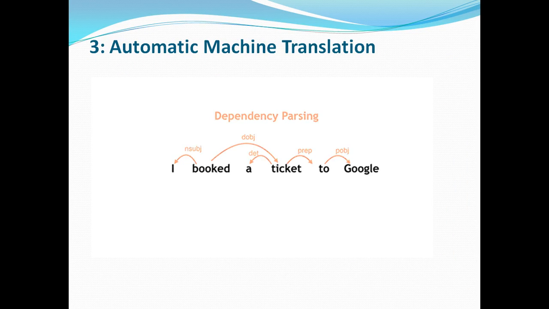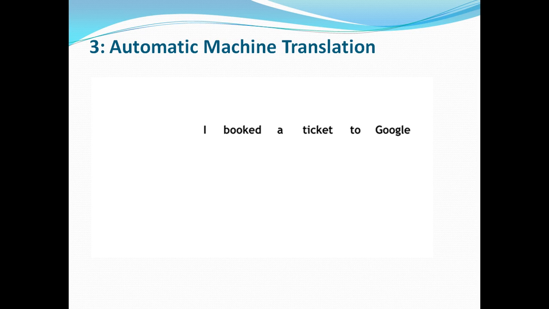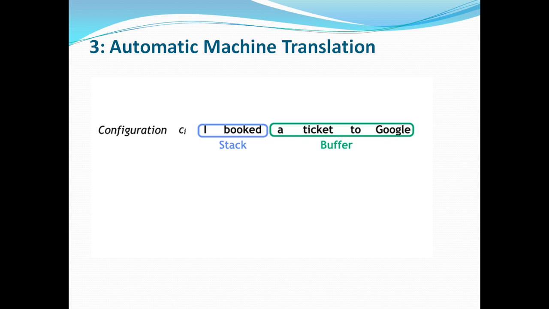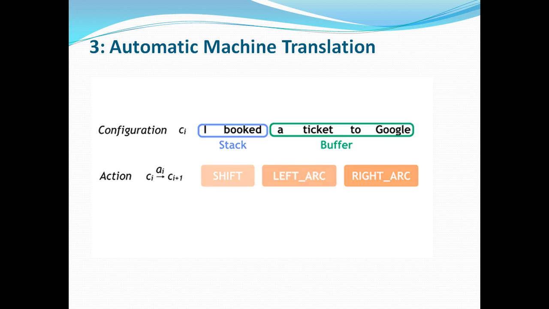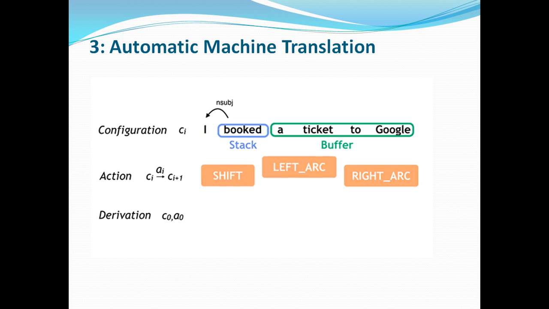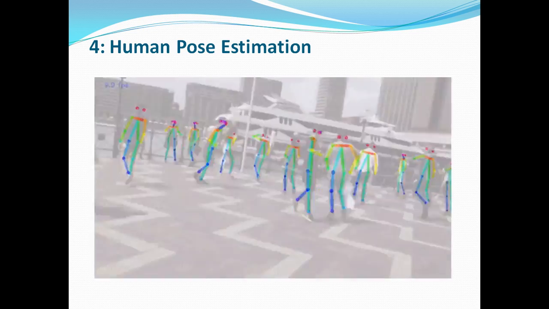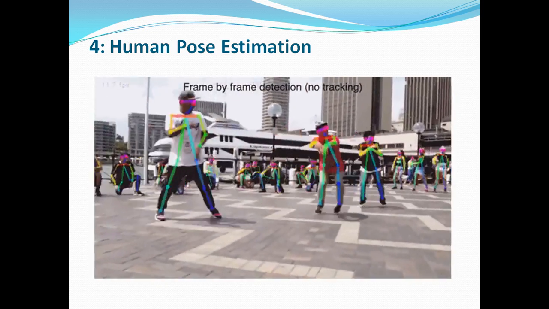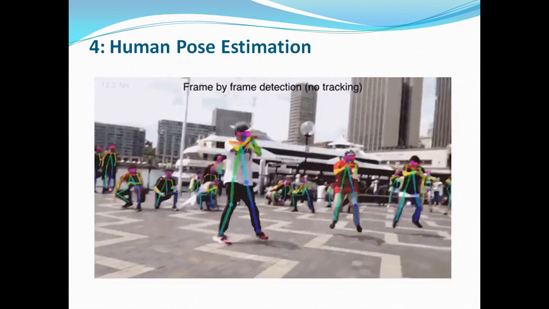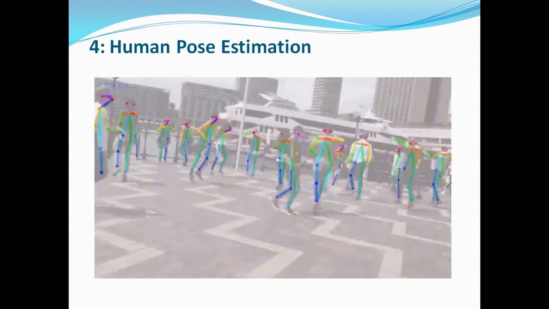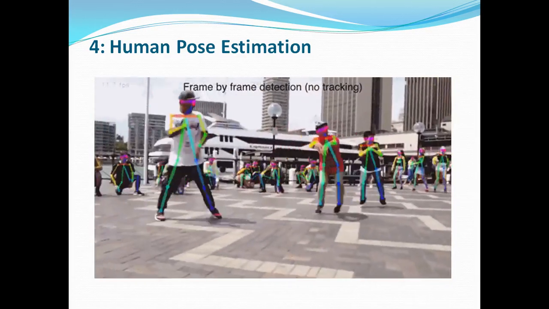Automatic machine translation. If we pass a command to a chatbot for what I want to perform, then our text is recognized and some semantics applied, and then it automatically machine translates what action I want to perform. So this is automatic machine translation. Then human pose estimation. Suppose we want to count how many persons are dancing on a floor, so we can do frame by frame detection.